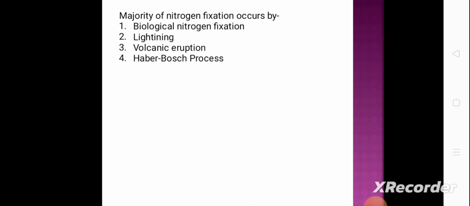Next question. Majority of nitrogen fixation is occurred by option 1, biological nitrogen fixation, option 2, lightning, option 3, volcanic eruption, and option 4 is Haber-Bosch process. And the correct answer is option 1, biological nitrogen fixation.